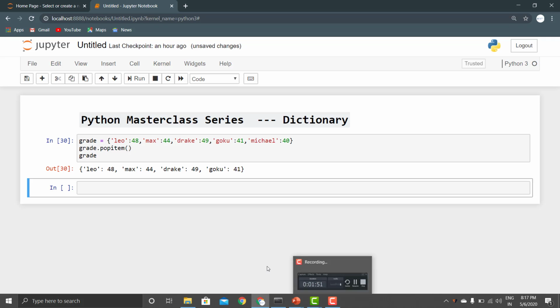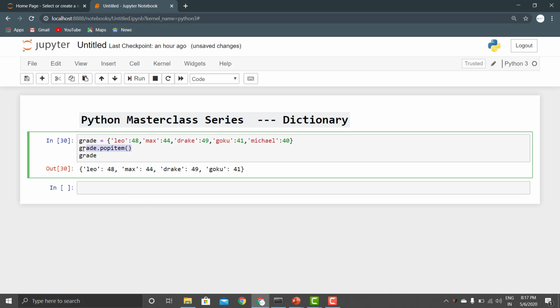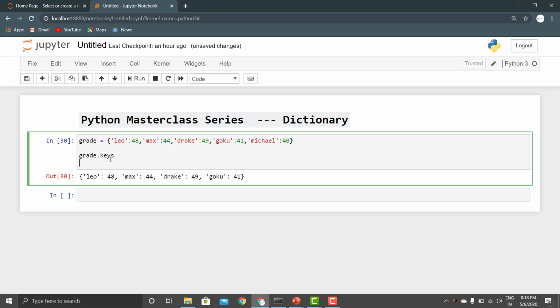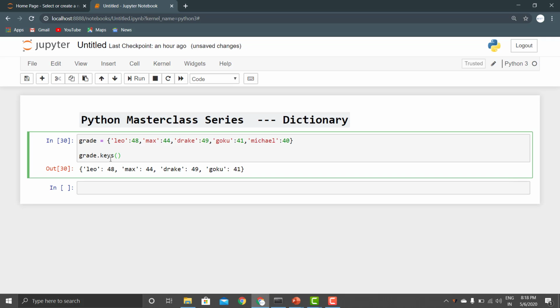Now guys, the next thing that we have to do is learn the various functions that we can use. So the first function that we can use is grade.keys, right? So what does keys do? It basically returns us a list of all the keys present in our dictionary, right?